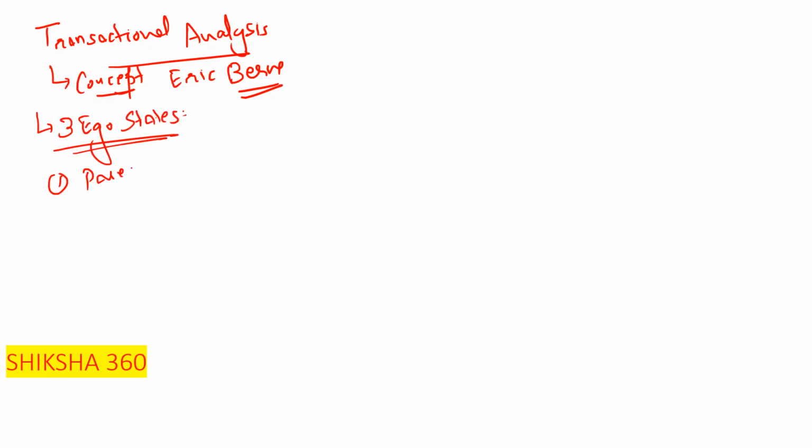First one is the parent, second is the adult, and third is the child. Clear? These are the 3 ego states discussed by Eric Berne, and that concept is known as transactional analysis.